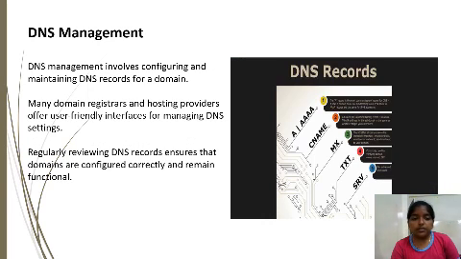DNS management. DNS management involves configuring and maintaining the DNS records for a domain. Many domain registrars and hosting providers offer user-friendly interfaces for managing DNS settings. Regularly reviewing DNS records ensures that domains are configured correctly and remain functional.